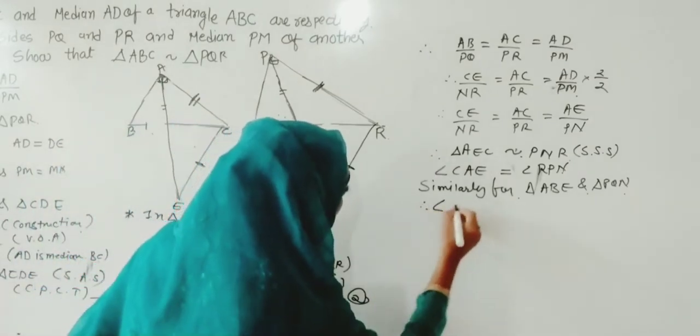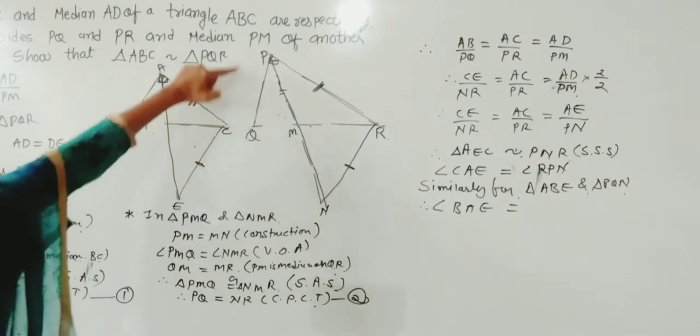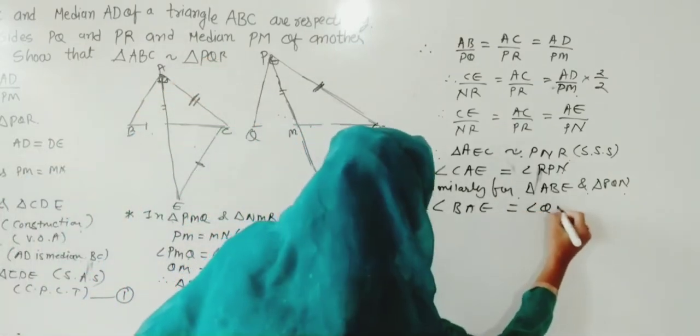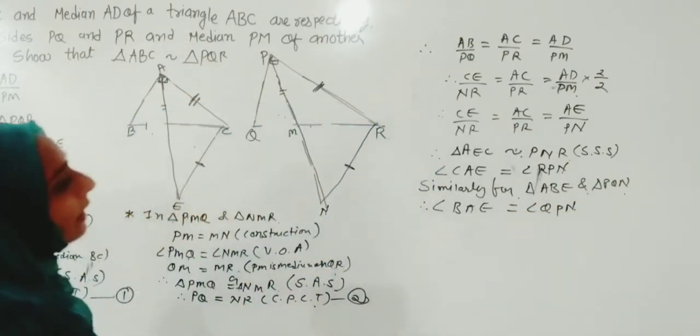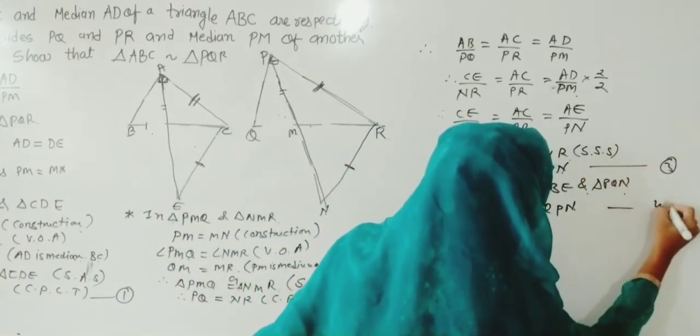So here we can write angle BAE will be equal to angle QPN. Let us give these names: let us call this one 3 and this one 4.